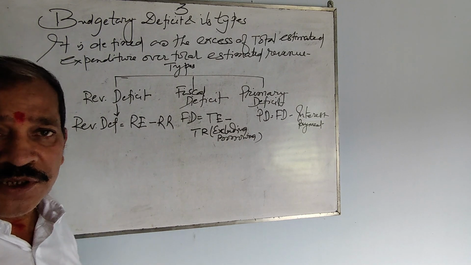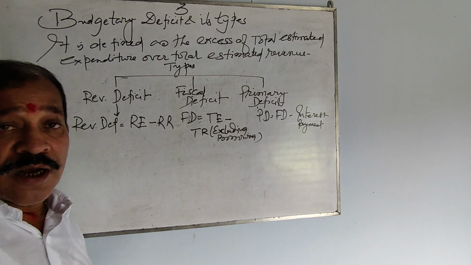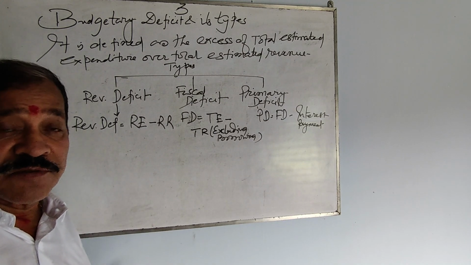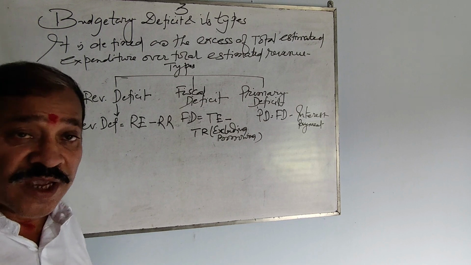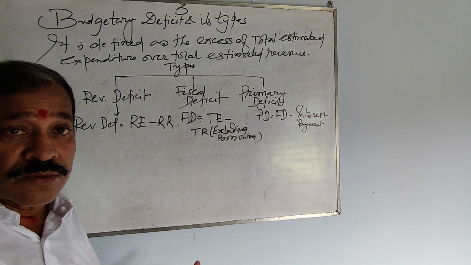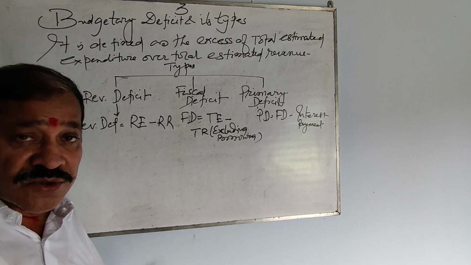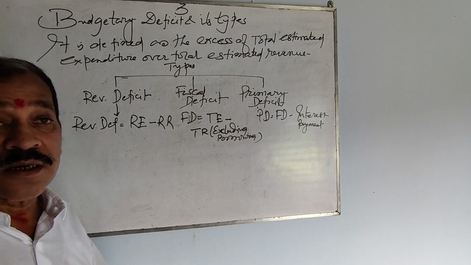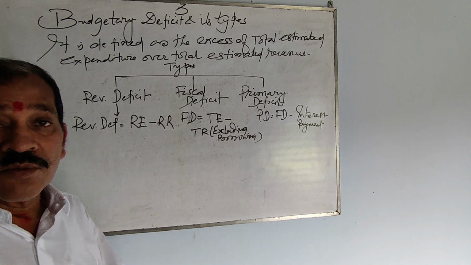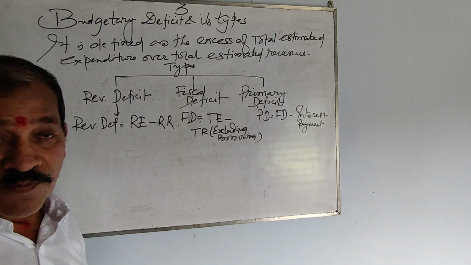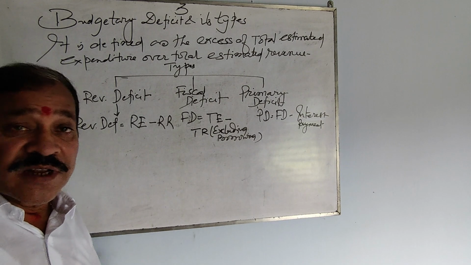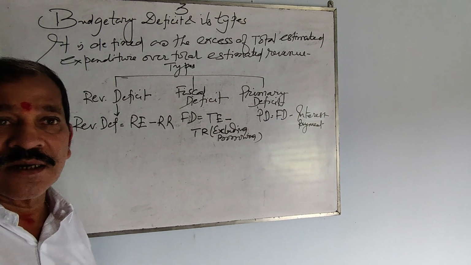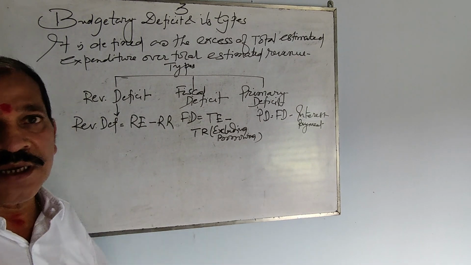known as budgetary deficit. It's not a very simple thing to understand, because budgetary deficit means the government has to do something to clear the gap or to lessen the gap, so that revenue is equal to expenditure. But anyway, when such a situation arises, revenue is less than expenditure, so there creates a budgetary deficit.